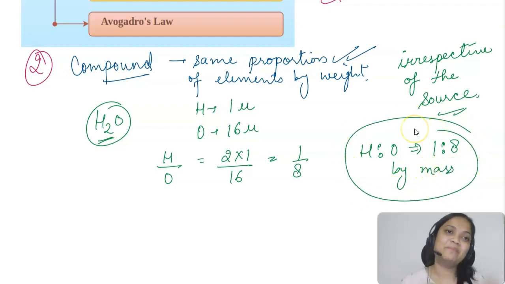We are talking about the ratio of masses. So 1:8 by mass to form water, and that is going to be the same everywhere, because it's a chemical compound. If you take water from any source, it's not going to change. That's what the law of definite proportions is telling us.